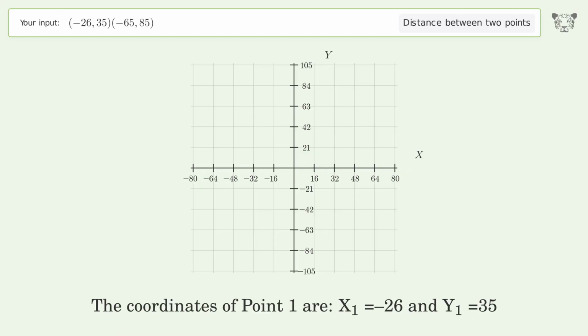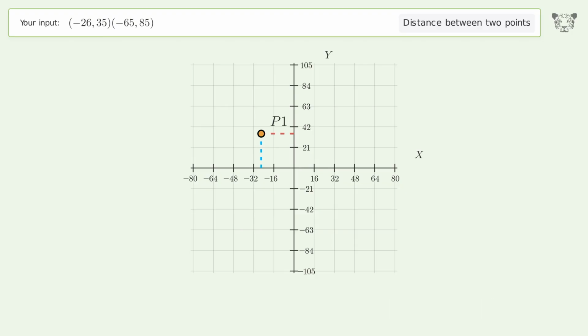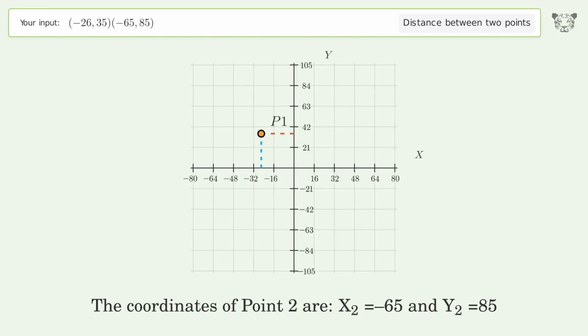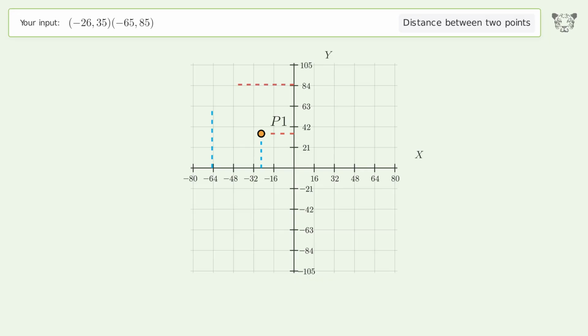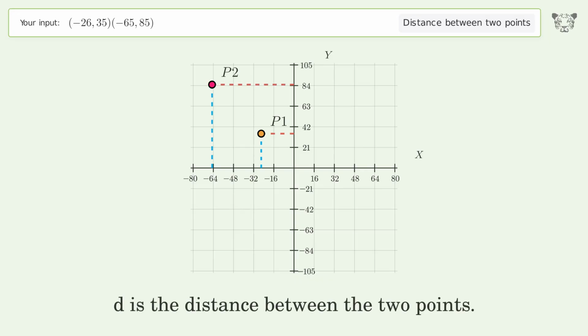The coordinates of point 1 are x1 equals -26 and y1 equals 35. The coordinates of point 2 are x2 equals -65 and y2 equals 85. D is the distance between the 2 points.